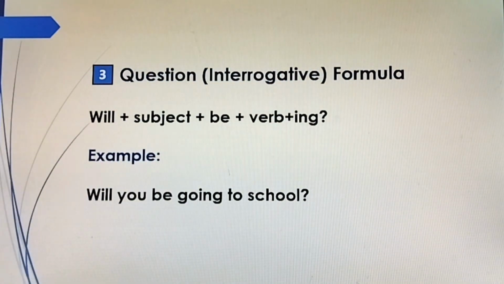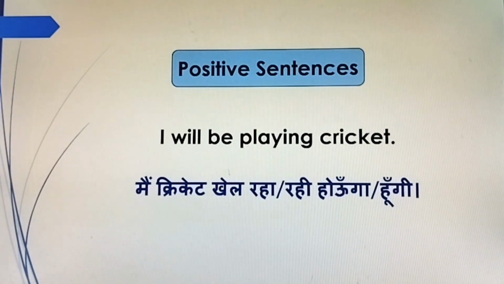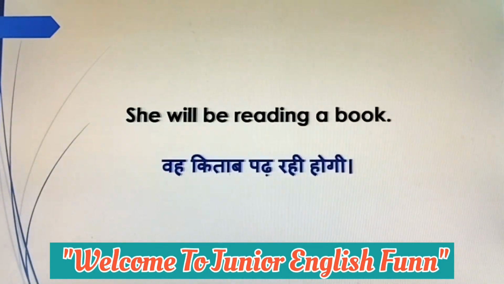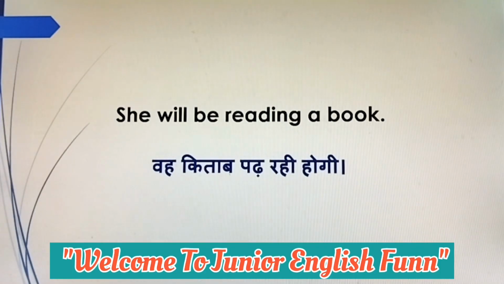Third, question interrogative formula. Will plus subject plus be plus verb plus ing. Example: will you be going to school? Positive sentences. First sentence is I will be playing cricket. She will be reading a book.